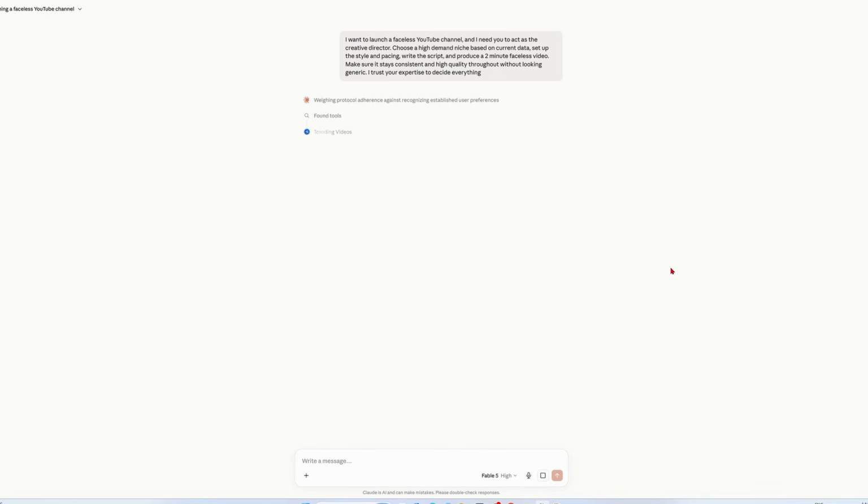I've got vidIQ connected, so it's using that for keyword research. It's free, and it's genuinely useful. You can also hand it a YouTube channel URL and ask it to pull inspiration. If you find a channel that's performing well, give it the link and ask it to analyze the content, the hooks, the pacing, how the channel is structured. It's not going to copy it, but your videos will come out in a similar shape.